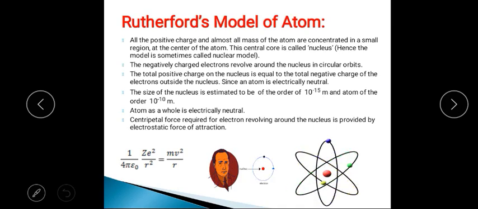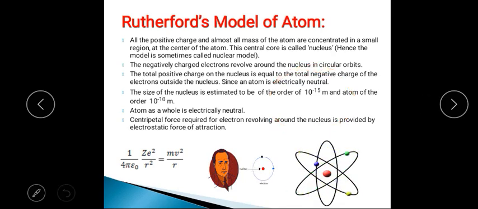Fermi is equal to 10 to the power minus 15 meter. And the size of the atom is of the order of 10 to the power minus 10 meter.